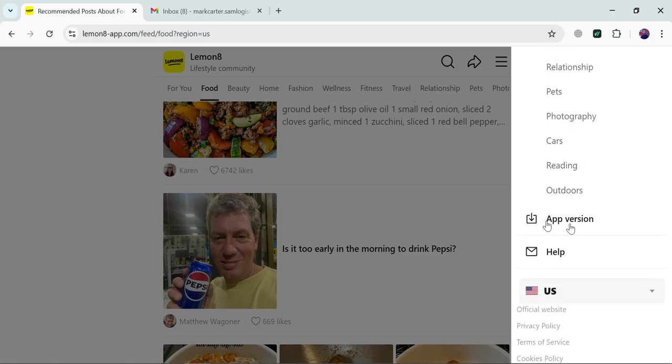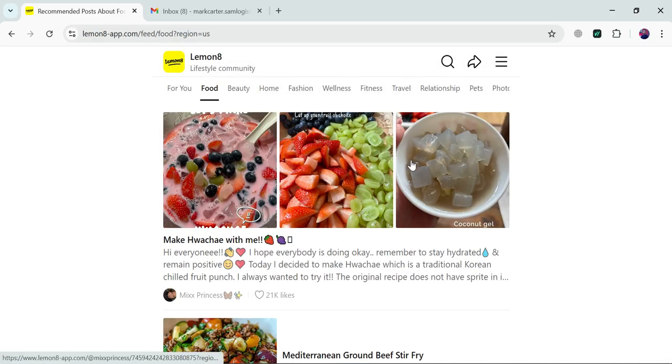If you want to download the application, you have to click on the app version, and you will be redirected to your Google Play Store. You can simply search for Lemonade and download the application from there, and then you can create an account and use this social media platform.